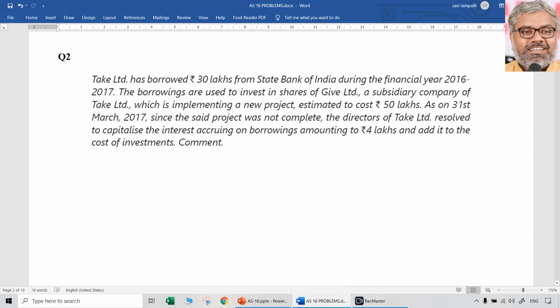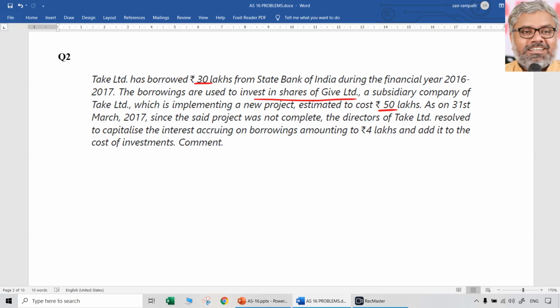Take Limited has borrowed 30 lakhs rupees from State Bank of India during the financial year 16-17. That is the loan amount. The borrowings are used to invest in shares of Give Limited, a subsidiary company of Take Limited, which is implementing a new project. Estimated cost is 50 lakhs.